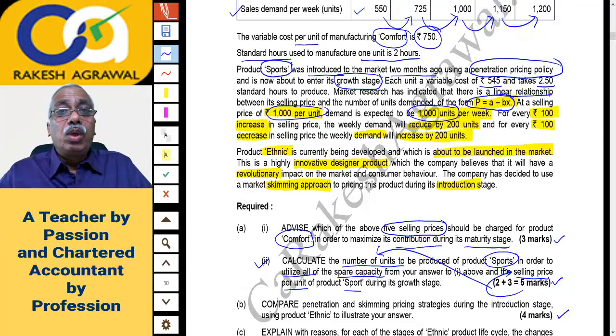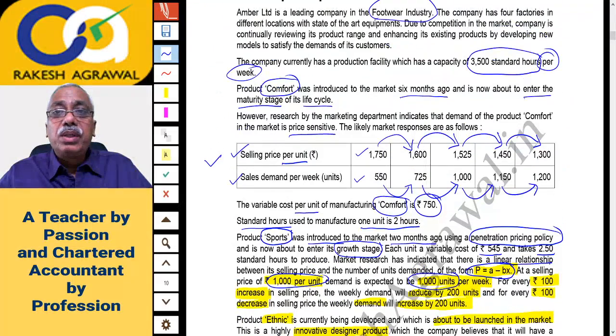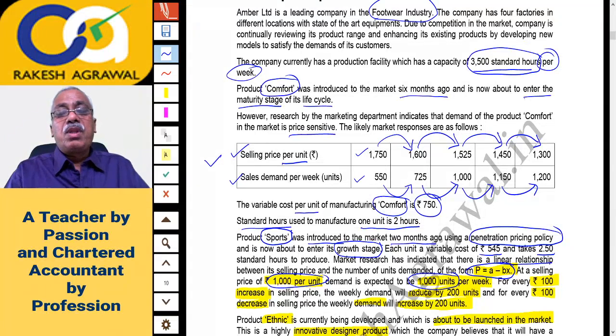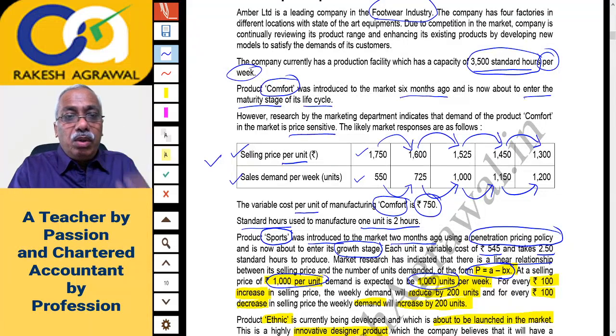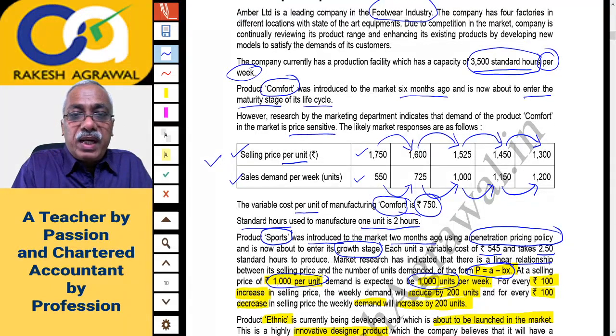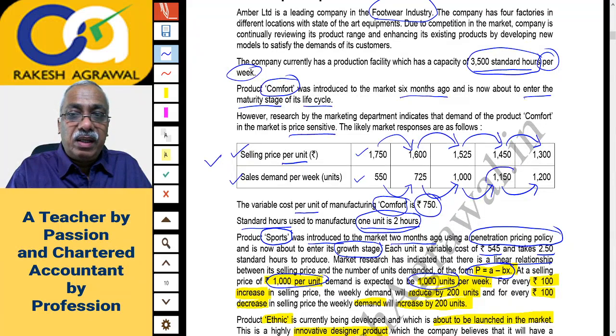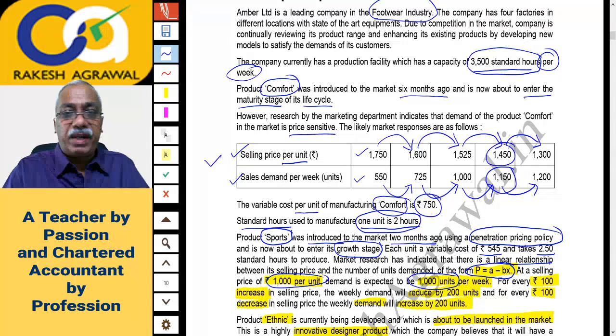Now before going to the answer, let us discuss what we'll have to do. How much was your total capacity? Somewhere in the question it was written: your total capacity is 3500 standard hours. From these 3500 standard hours, we'll have to deduct the capacity used for manufacture of Comfort. Comfort requires 2 standard hours per unit, and our decision was to produce 1150 units at this sales price.